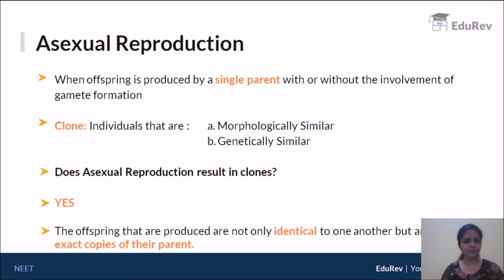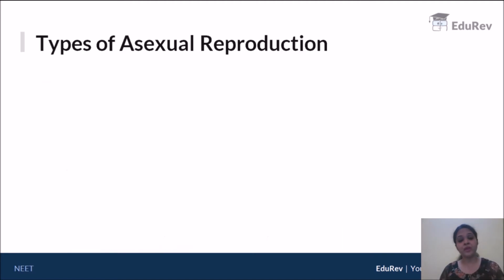Why? Because the offspring are identical to one another, maybe say like twins, okay? They are identical to one another, and they are exact copies of their parent. They don't look any different from their parent. Morphologically they're the same as their parent, and genetically they are the same as their parent. So yes, asexual reproduction does result in the formation of clones.